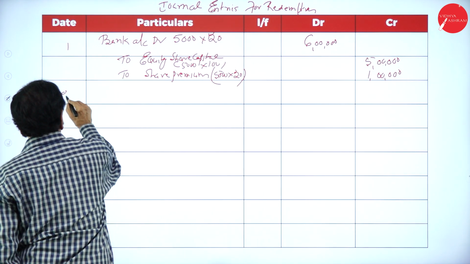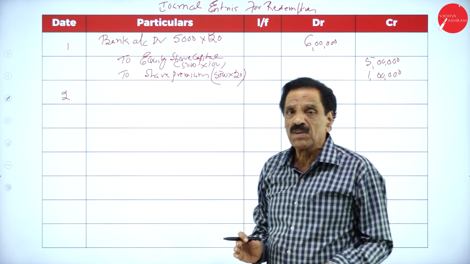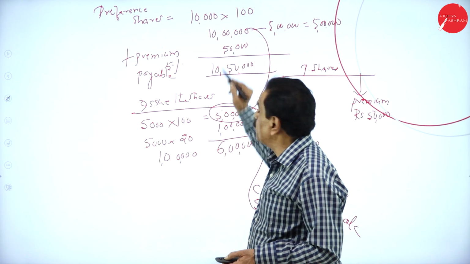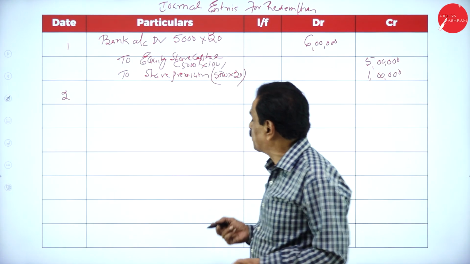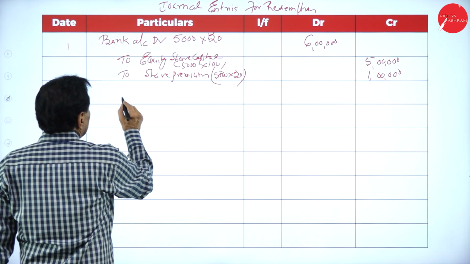Now second entry goes now. Here totally we require how much money? Total amount we require here is 10,50,000. Because by issuing the share you got a premium of 1 lakh, you pay the premium. So you have to pay the preference share premium.